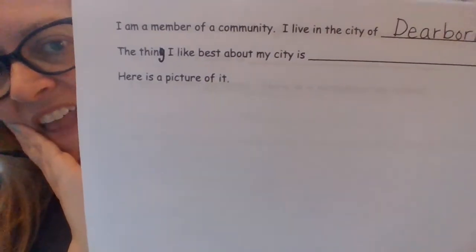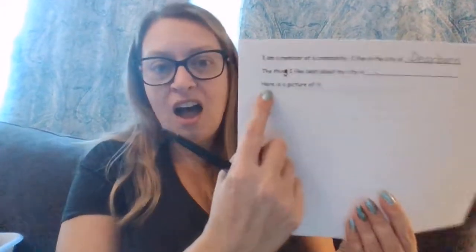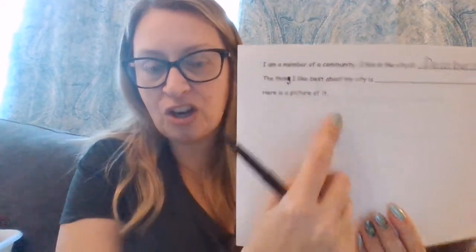The thing I like best about my city is, and there's so many wonderful things to love about Dearborn. Dearborn has great families and great schools and great food and great parks. I want you to think of the thing that you love best about Dearborn, and you are going to put that in the blank. Okay? If you don't know how to spell a certain word, just say it and stretch it and write the sounds that you hear. Underneath here, it says, here is a picture of it.